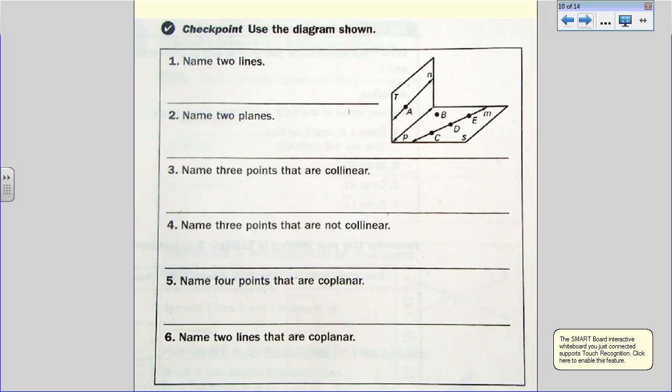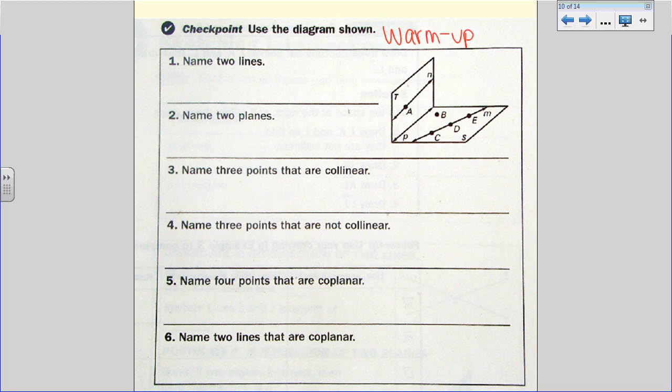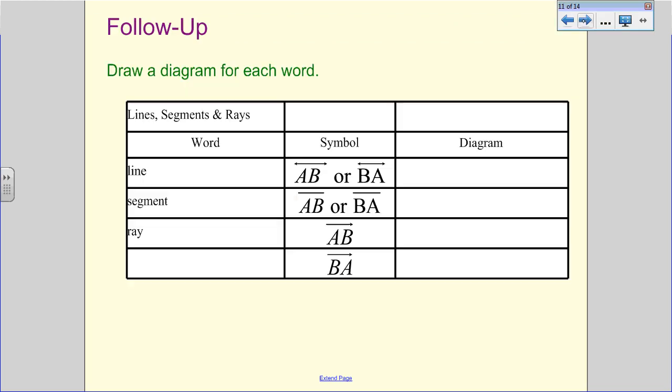So your checkpoints, we're going to do this as the warm-up. Tomorrow in class, guys, we're going to take a look at these and do them as the warm-up in class tomorrow.